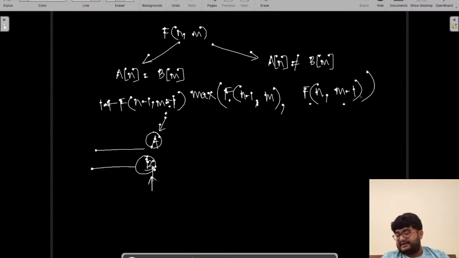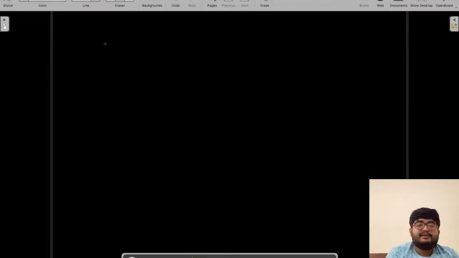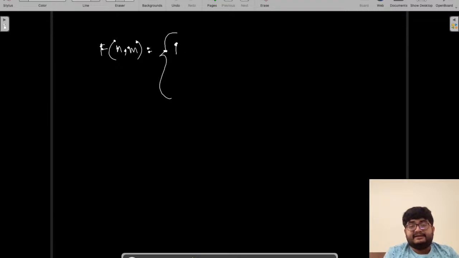Let's write the final recursion down properly. f(n, m) can be either 1 plus f(n minus 1, m minus 1).